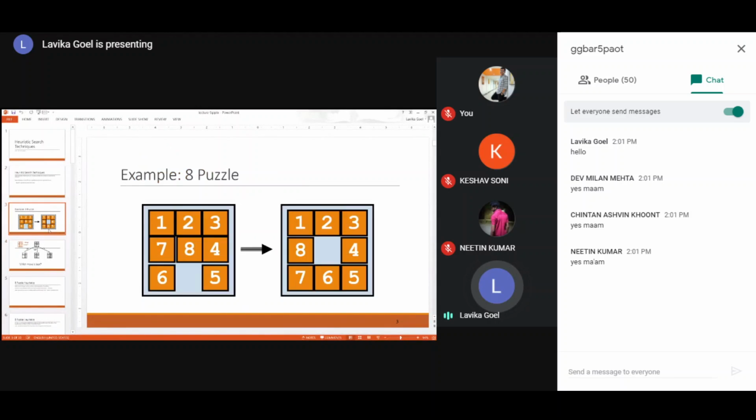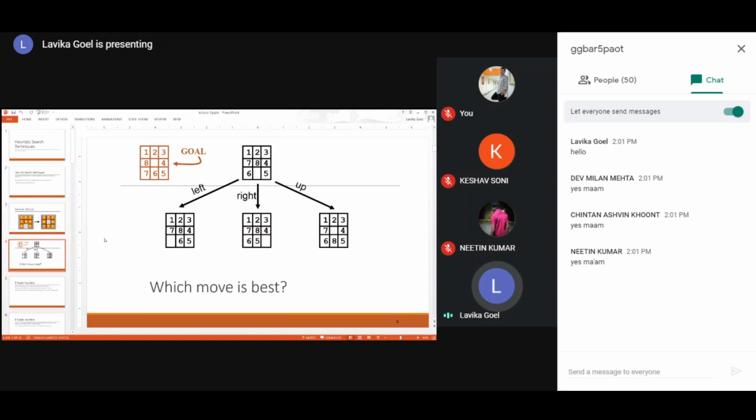So what could be the next possible moves from the initial state? If you see here, you have the initial state. Just see the root of this tree. At the root of this tree, you have the initial state as 1, 2, 3, 7, 8, 4, and 6 space 5.